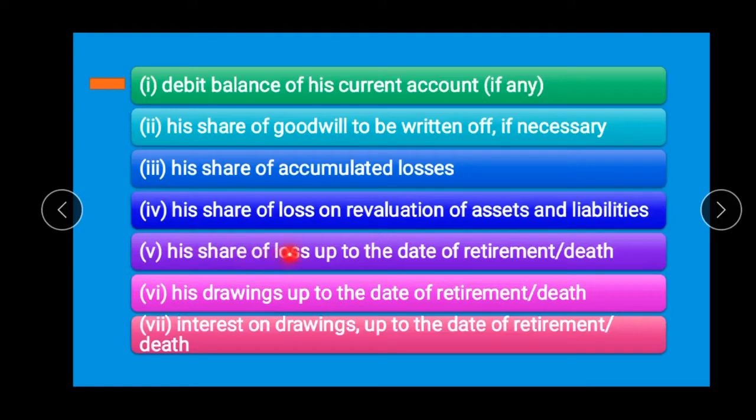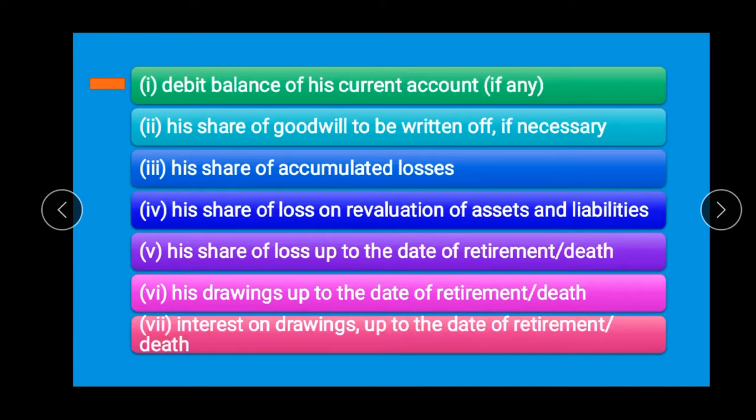His share of loss up to the date of retirement or death. Then his drawings up to the date of retirement or death, and interest on drawing should also be debited, but only up to the date of retirement or death of the partner.